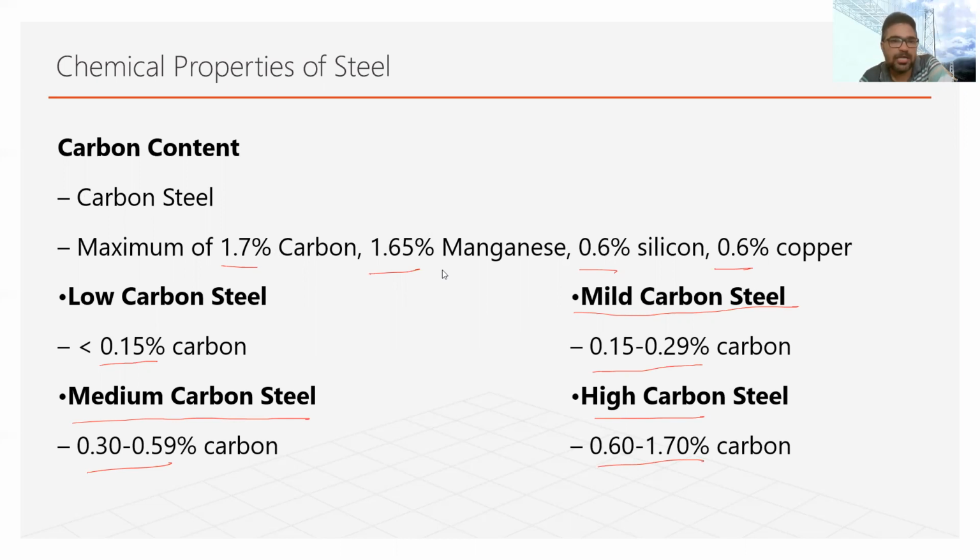These different types of steel are used for different purposes. In structural steel work, most of the time we use mild steel. I will show you the table with the properties of the steel which we will be using in this semester.